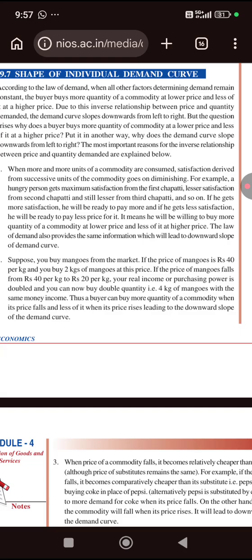If he gets more satisfaction, he'll be ready to pay more, and if he gets less satisfaction, he'll be ready to pay less. It means he'll be willing to buy more quantity of a commodity at a lower price and less of it at a higher price. The law of demand also provides the same information, which leads to the downward slope of the demand curve.